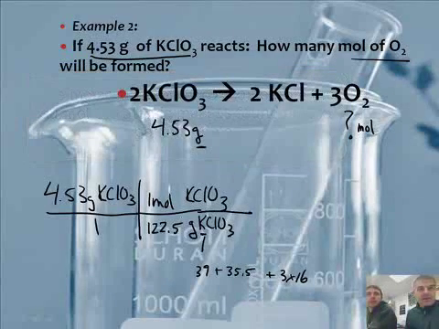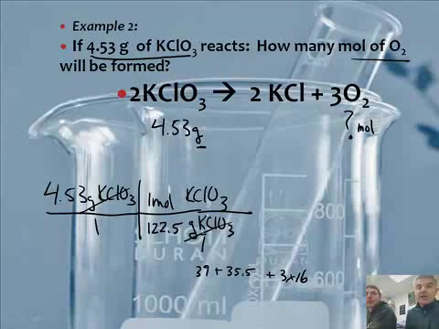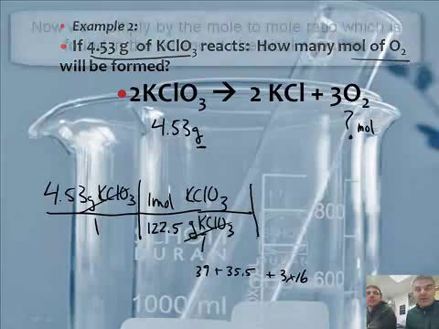So the grams of potassium chlorate cancel, using its molar mass. Now we've done grams to moles. Now we need to do mole to mole.